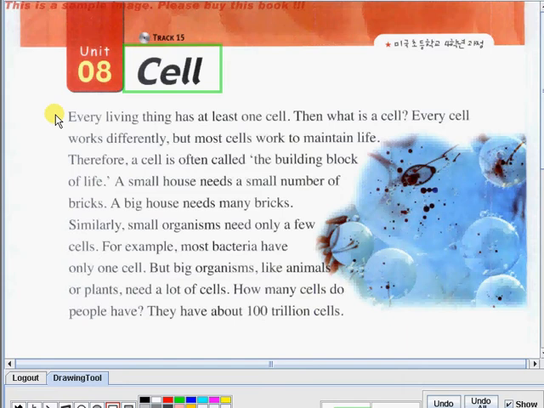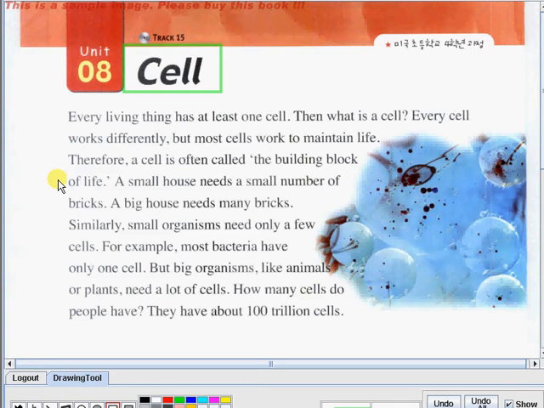Every living thing has at least one cell. Then, what is a cell? Every cell works differently, but most cells work to maintain life. Therefore, a cell is often called the building block of life.